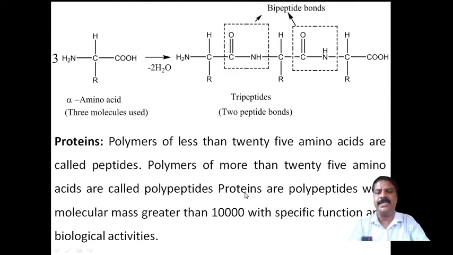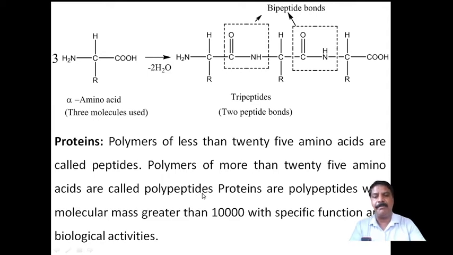Amino acids, from 1 up to 25, combined to form a peptide, and it contains peptide bonds, so they are simply called peptides. But polymers of more than 25 amino acids are called polypeptides.